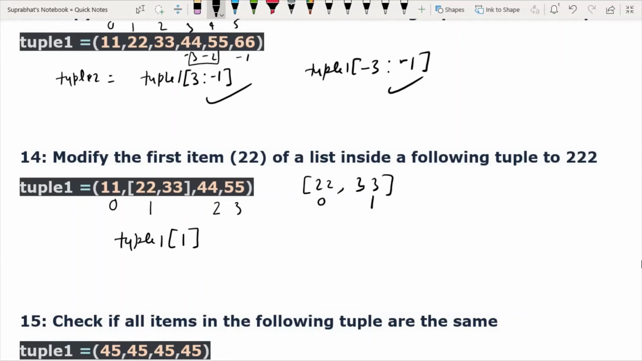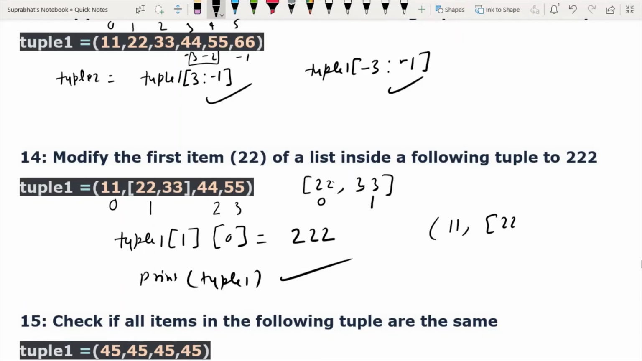So हमें we have to change this 22. So again I will take 0, this is 0, in 0 I will take 222. Then again I will print tuple 1, so it will give the desired output, that is now it will contain 11 comma 222 comma 20 comma 33 and like 44 and 55. Understand? Yes, sir. Understand this code? So I am going to do practical demonstration also.